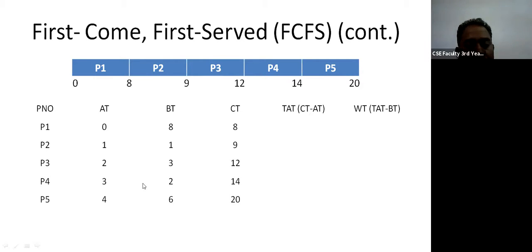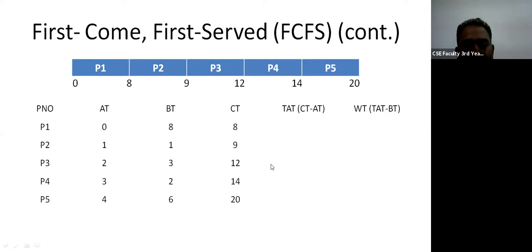For P4, the burst time is 2, so its completion time will be 12 plus 2, that is 14. And for P5, the burst time is 6, and previously P4 was executed and its completion time was 14. So 14 plus 6 is 20, that is the completion time of P5.